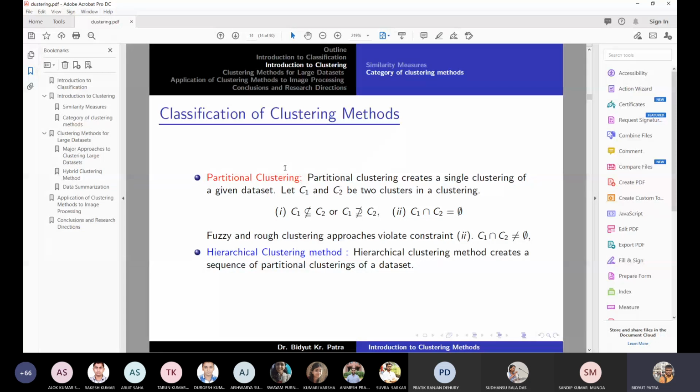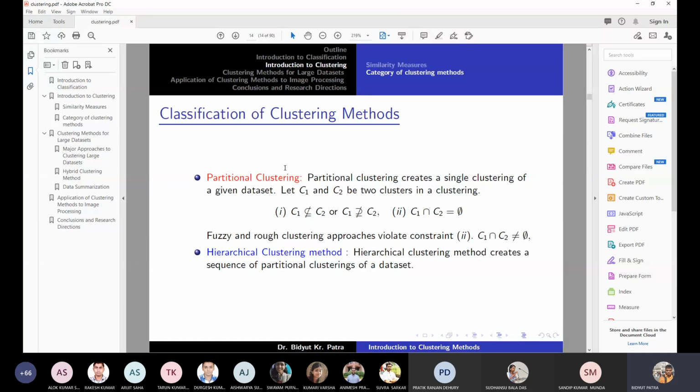Now we'll start the topic of clustering. There are many clustering approaches in the literature. The first clustering approach was probably reported in the middle of the last century, somewhere between 1950 and 1960. Today, after more than 70 or 80 years, we have more than 1,000 clustering algorithms.